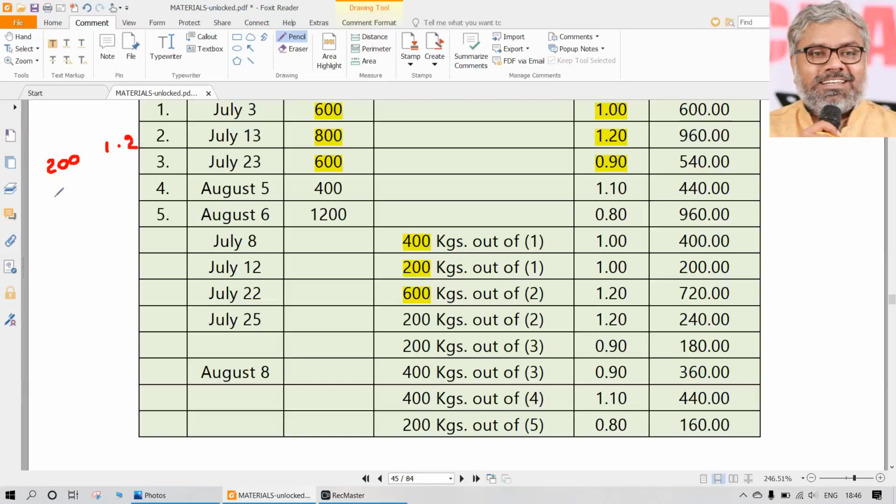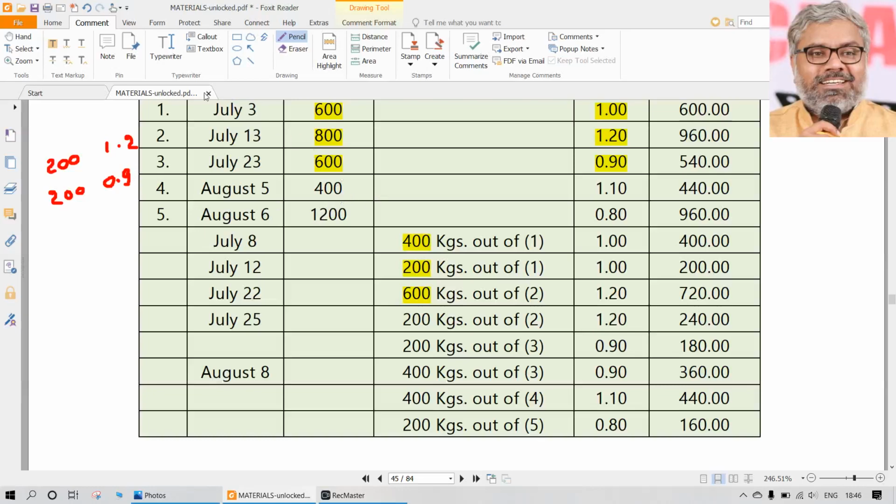Then here, out of 600, 400 are issued only. So another 200 at 0.9. So these are still there in the stock.